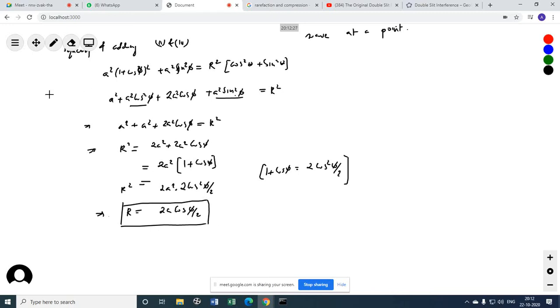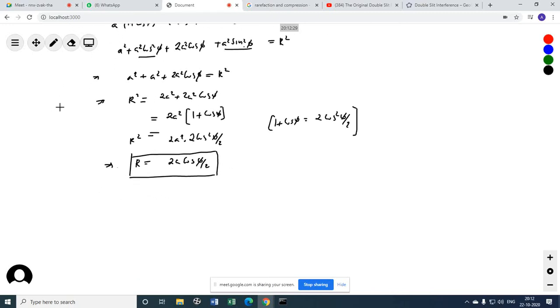This is the resultant amplitude. Correct?